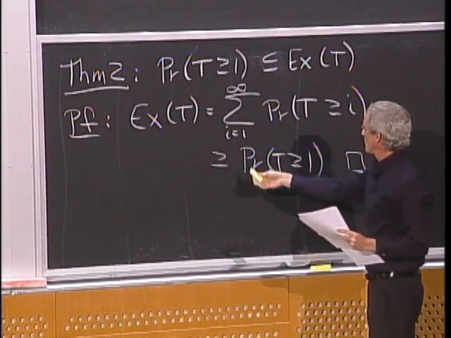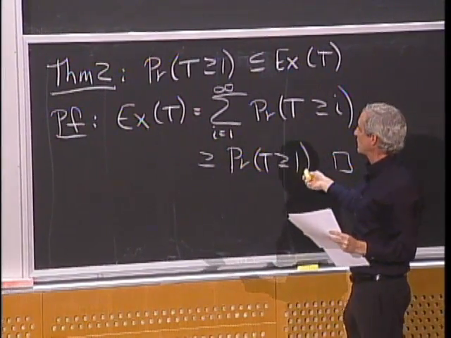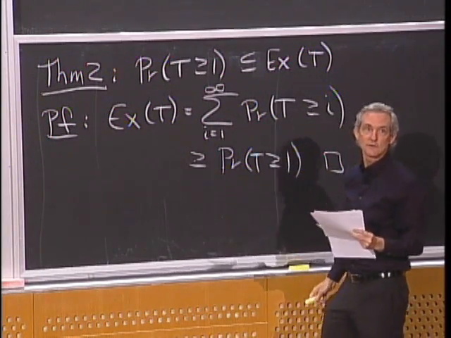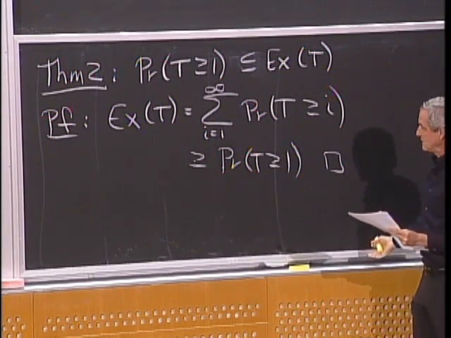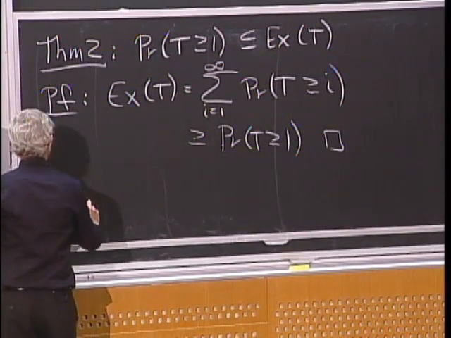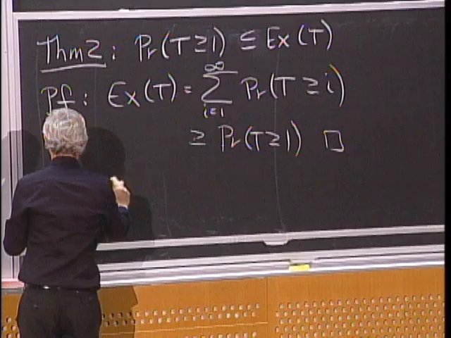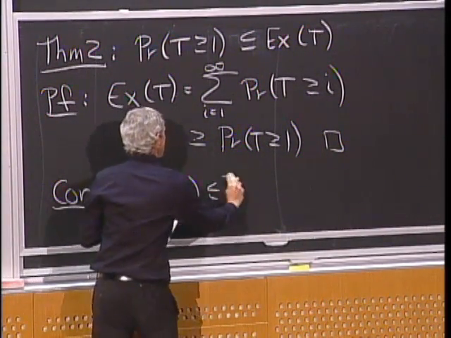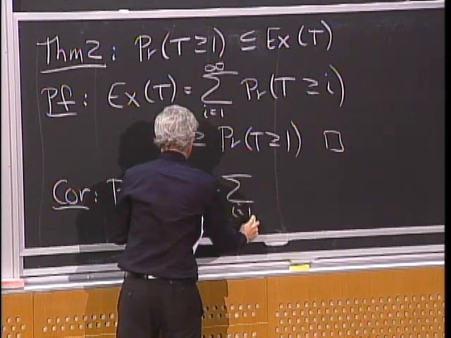I just look at it in reverse. The probability of at least one event occurring is at most the expected value. Very simple. In fact, there's a very quick corollary here. The probability at least one event occurs is at most the sum of the probabilities of the events.